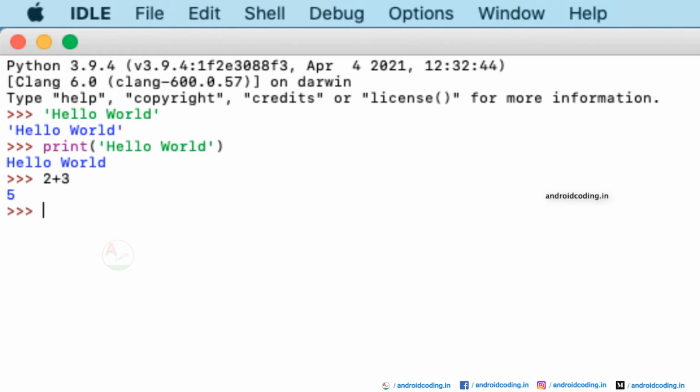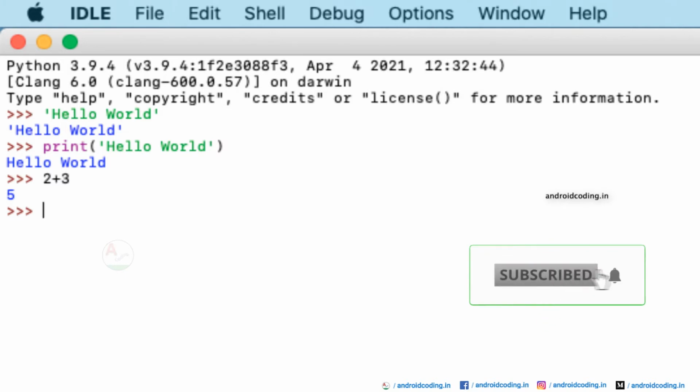Then you get the answer, 5. Isn't it easier? The code in Python is also easily readable, so there is no difficult syntax here. Just 2 plus 3 is easily understood even by a school going student.